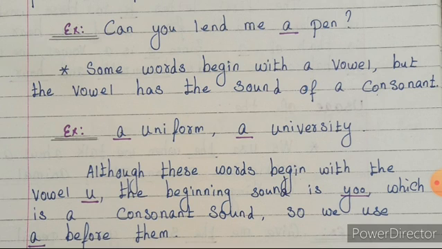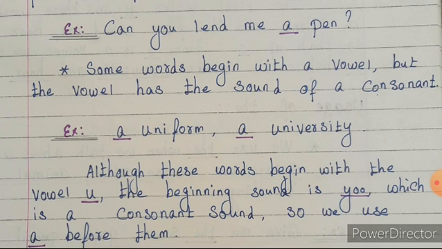Some words begin with a vowel, but the vowel has the sound of a consonant. Here you have to concentrate only on the sound of the noun, not the vowels. Look at here, some words begin with a vowel. Look at the example, uniform. Here the letter U is a vowel, but what is the sound of that vowel? That is a consonant sound, uniform.